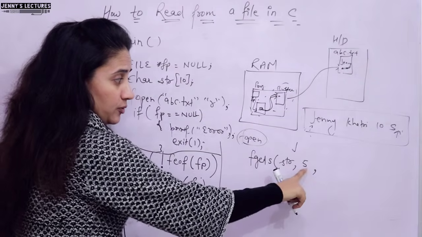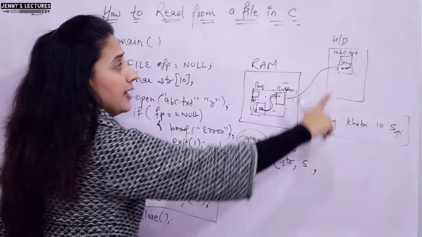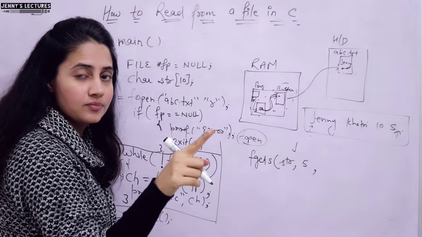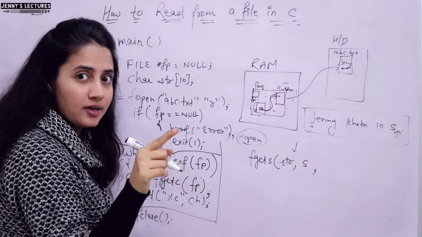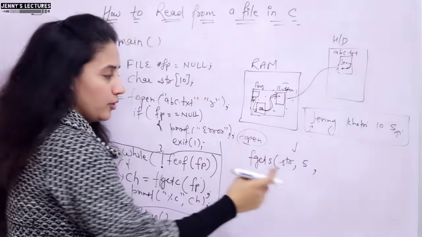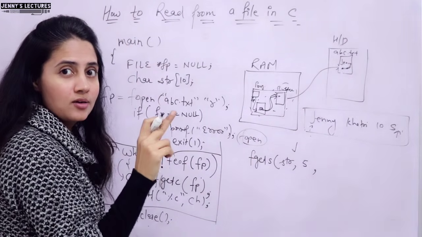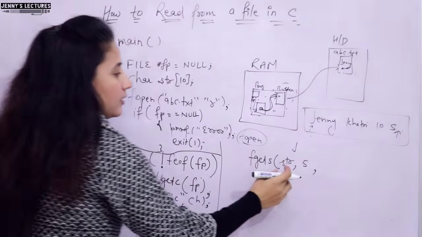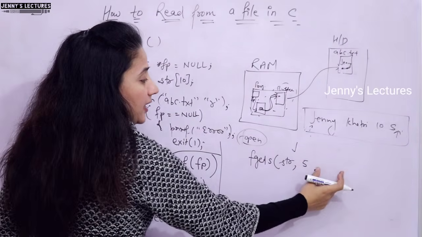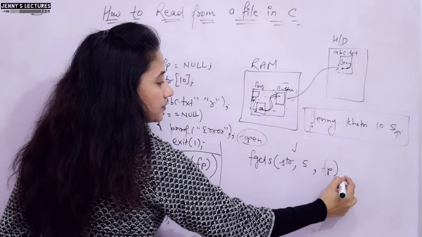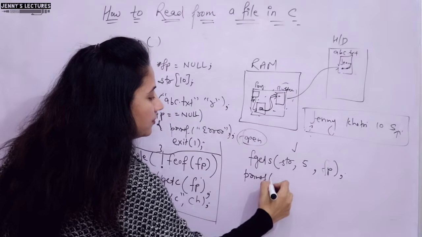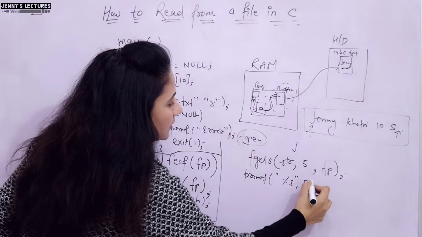right? So see, if you are specifying 5 here, it will read 4 characters J, E, N, N. One character would be for null. A string is null terminated, right? If you want to read complete J, E, N, N, Y, means here we have 1, 2, 3, 4, 5, so here you have to specify 6, 1 for null, right? So the number of characters, the length, then the file pointer fp. That's it. And simply here you can printf %s str.